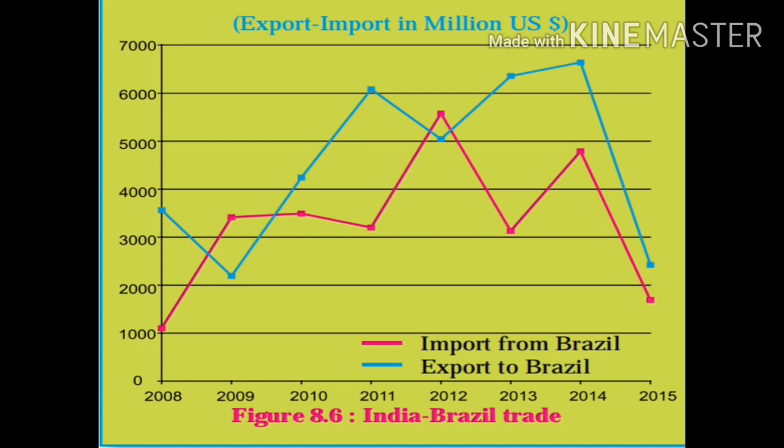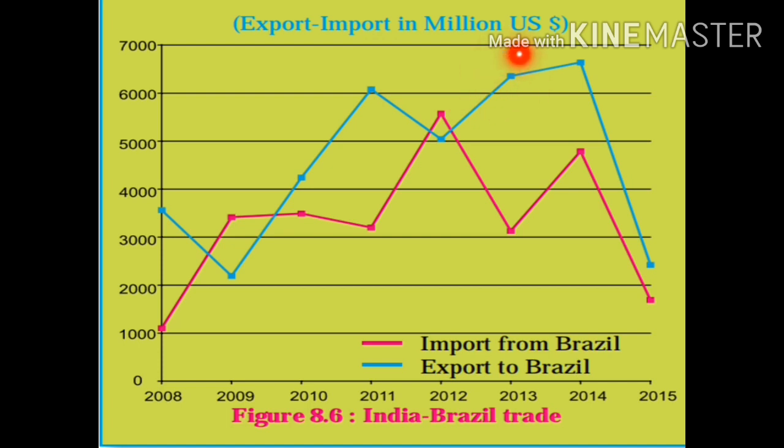So here you will find in the year 2008, the blue color line is exceeding the pink color line. But in the year 2009, it is less. Here the pink color line is exceeding the blue color line. In the year 2010, the blue color line is exceeding. Also in the year 2011, it is exceeding. But in the year 2012, the pink color line is exceeding.